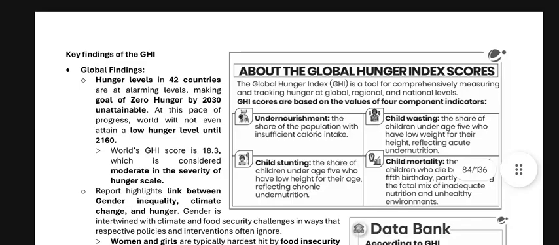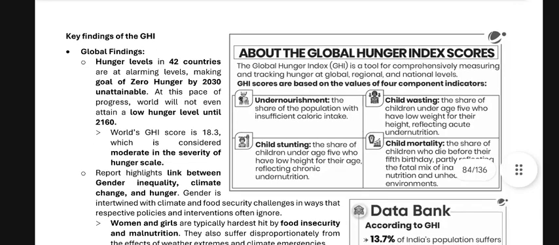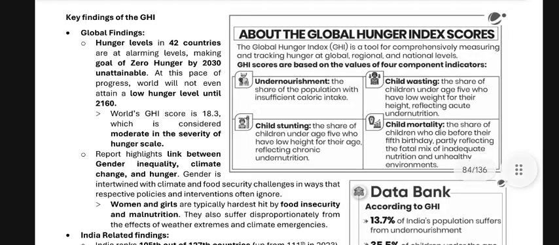About the Global Hunger Index: the Global Hunger Index is a tool for comprehensively measuring and tracking hunger at the global, regional, and national levels. GHI scores are based on the values of four component indicators: undernourishment, the share of the population with insufficient caloric intake; child wasting, the share of children under the age of 5 who have low weight for their height, reflecting acute undernutrition; child stunting, the share of children under the age of 5 who have low height for their age, reflecting chronic undernutrition; and child mortality, the share of children who die before their fifth birthday, reflecting the fatal mix of inadequate nutrition and unhealthy environments.